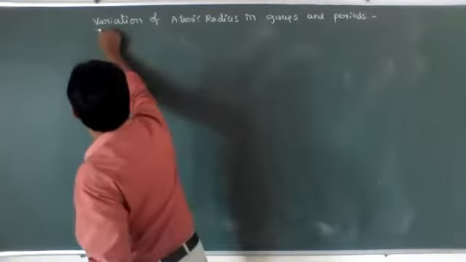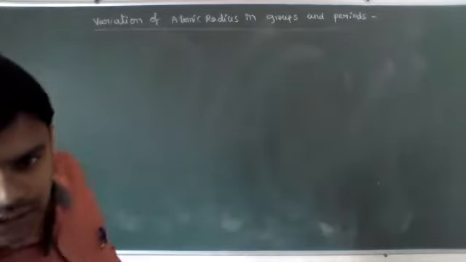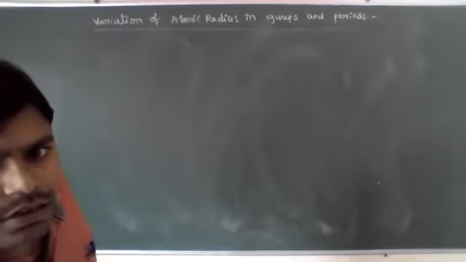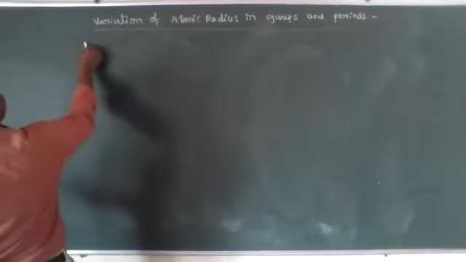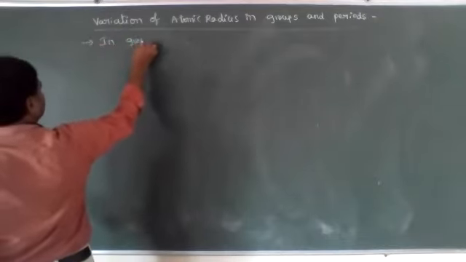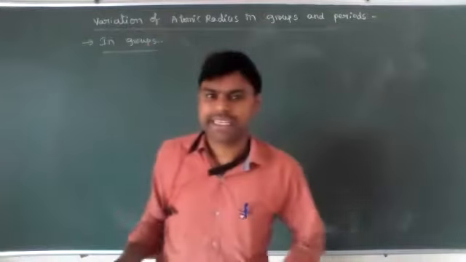How it changes in groups and periods, we need to discuss. It's very easy only. Now the first one is in groups. In groups, how will it change?